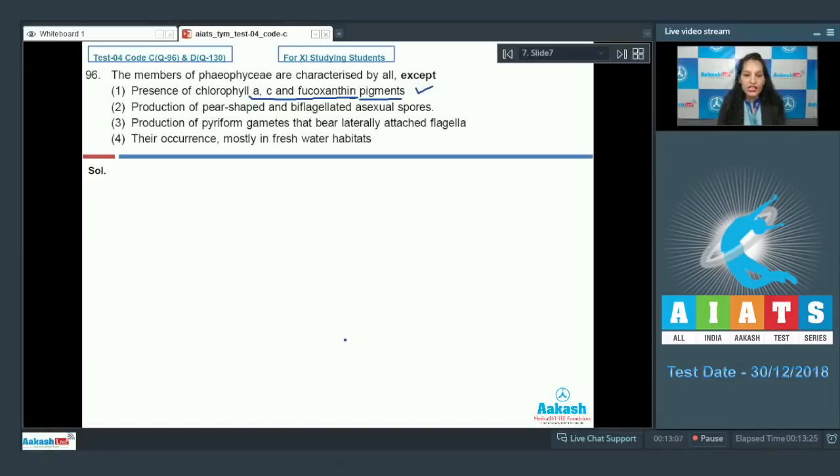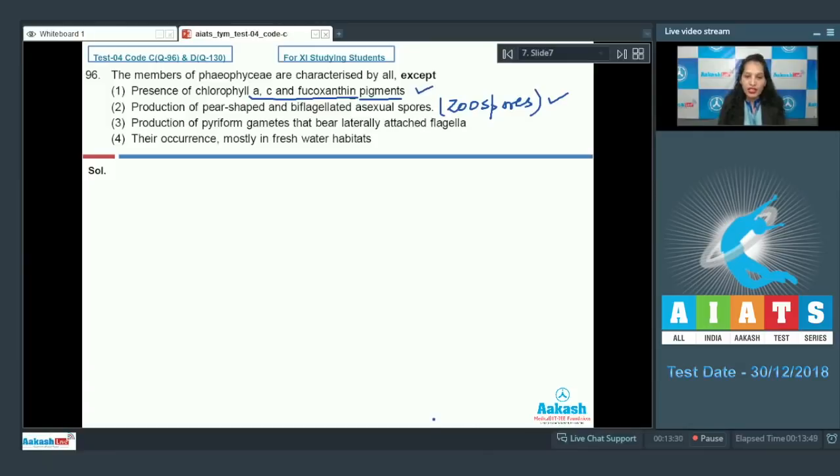Yes, Phaeophyce or the brown algae reproduce asexually with the help of asexual spores, and these asexual spores are zoospores. They are motile spores. They have flagella for motility, so they are biflagellated and they are pear-shaped. So this statement is also correct.